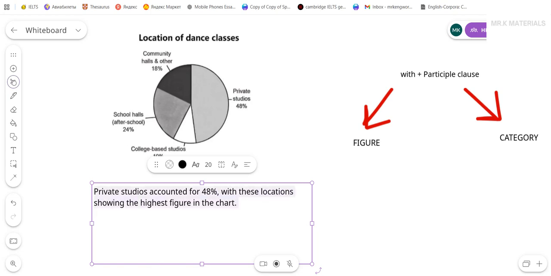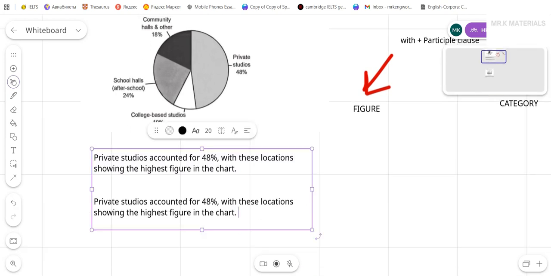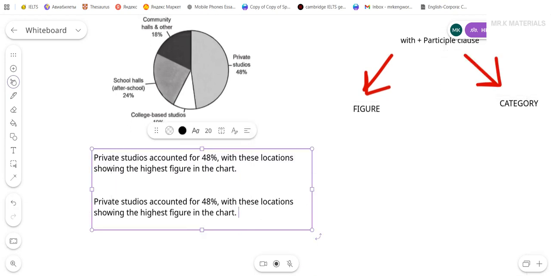Okay, let's go ahead with another method focusing on the category. I counted for 48% with these locations being the most common. All right, that's it. Now, again, focusing on this may not be worth your time. We already have too many structures for this.